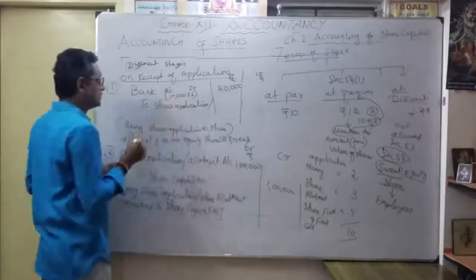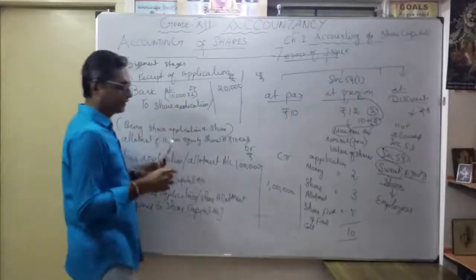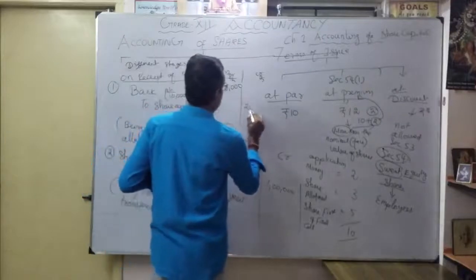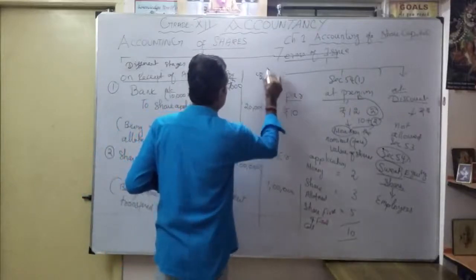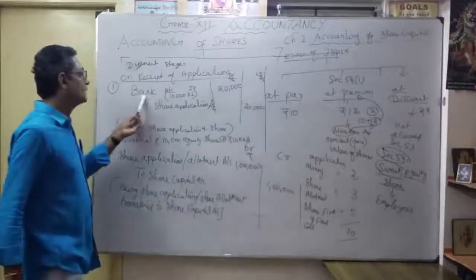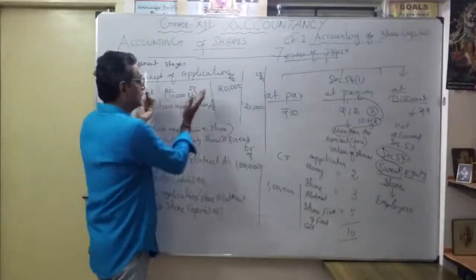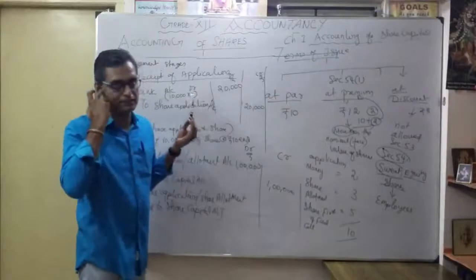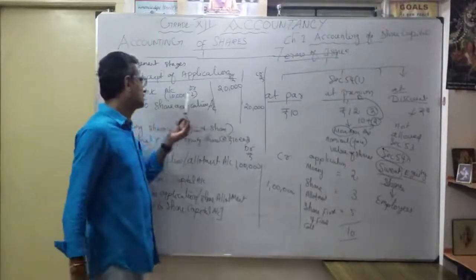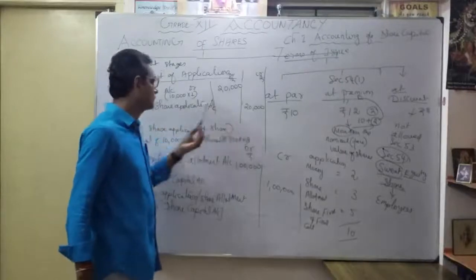Bank account debit to share application account. You have to mention in the bracket for the safer side and easy understanding. That is very important, correct? 10,000 into 2: bank account debit 20,000, to share application account 20,000.